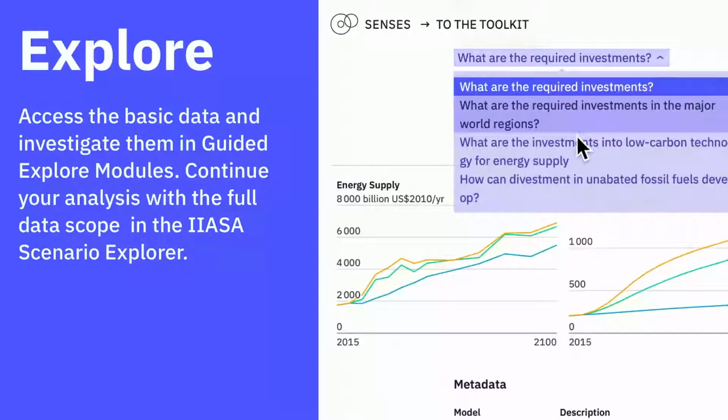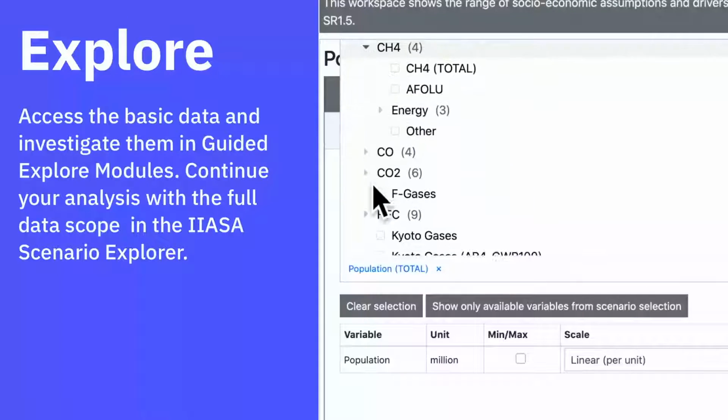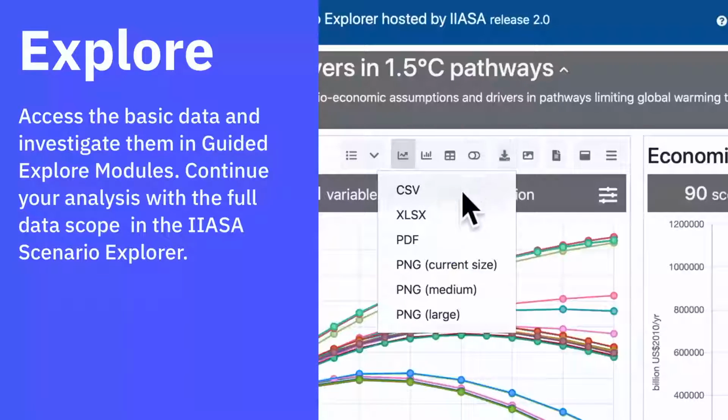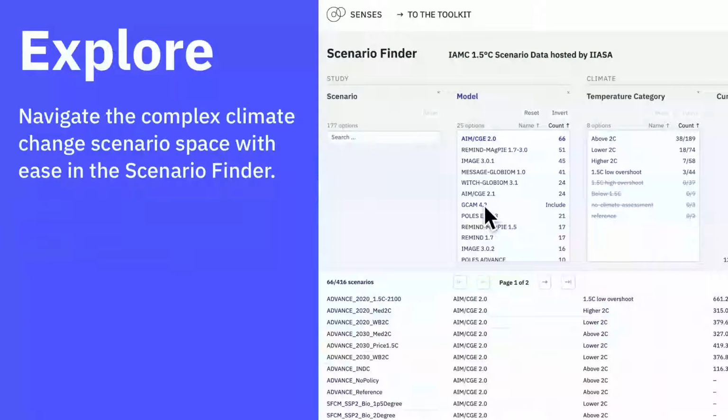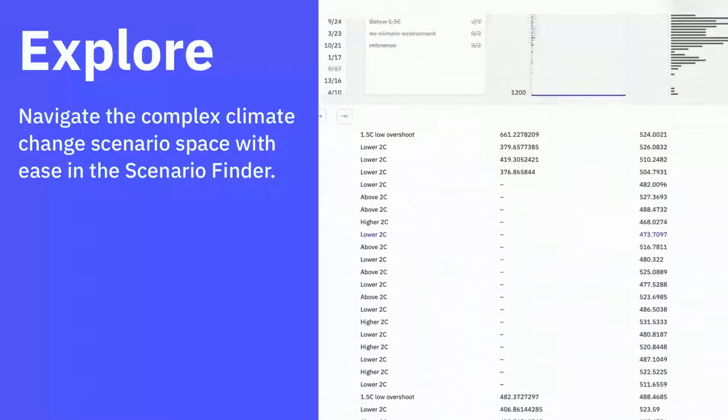Access the basic data and investigate them in guided Explore modules. Continue your analysis with a full data scope in the IIASA Scenario Explorer. Navigate the complex climate change scenario space with ease in the Scenario Finder.